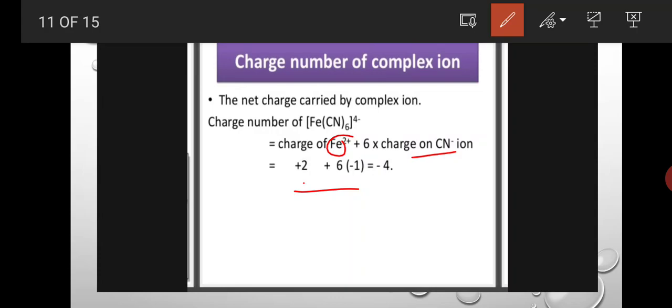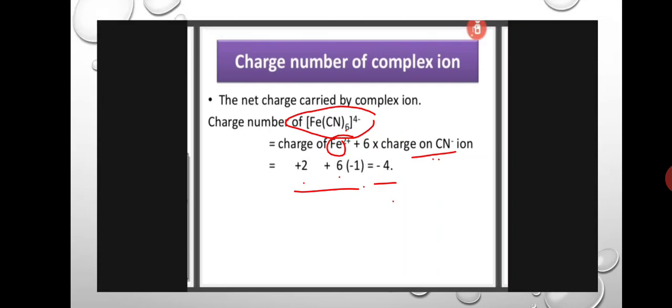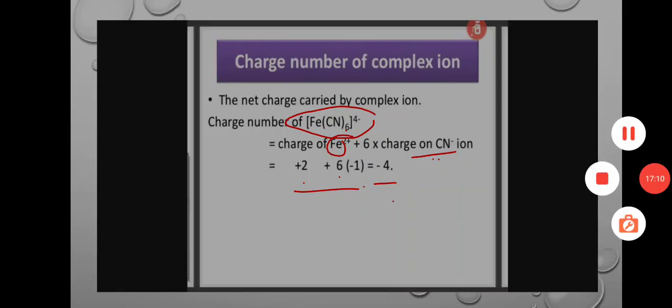So 6 into minus 1 equals minus 6. Minus 6 plus 2 equals minus 4. So the charge of this complex is minus 4. That is the calculation of charge on a complex ion.